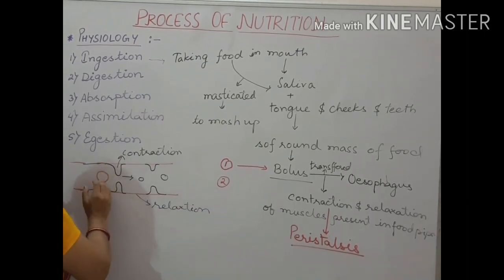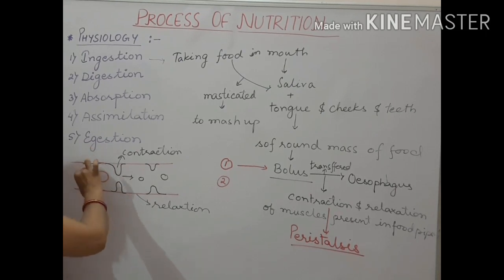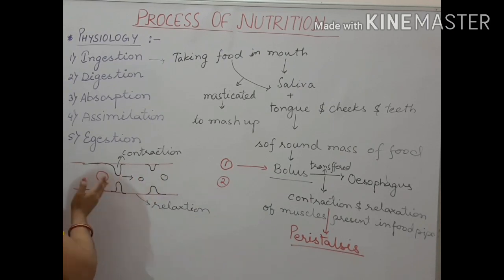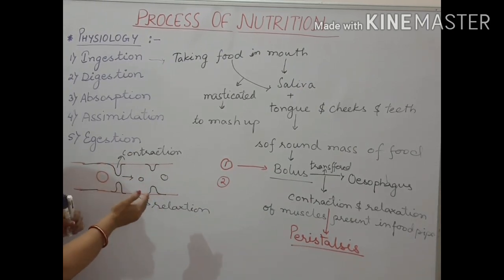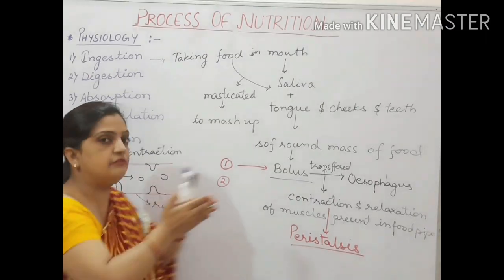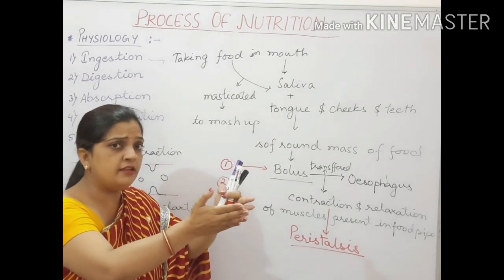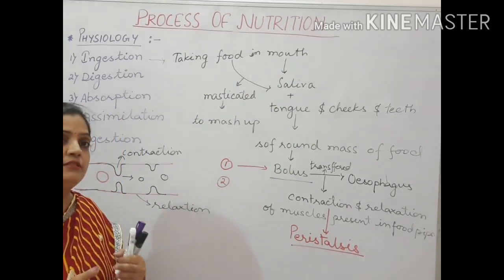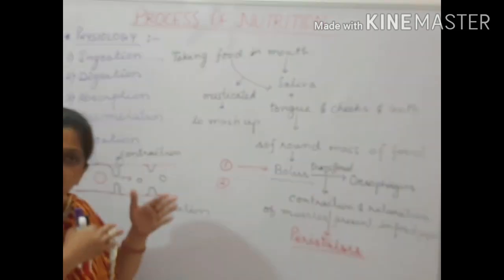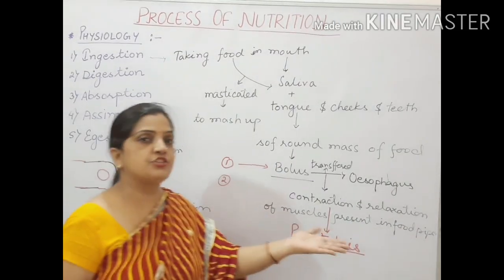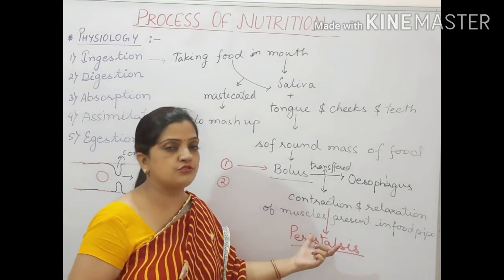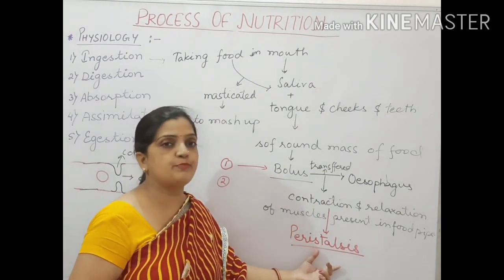So in this way the food will be contracted from behind and the food will be moving into the relaxed portion. Then again when the food passes into the relaxed portion, again contraction from behind will take place, and then again the food will move in a forward direction. By a similar action, contraction and relaxation of the muscles, the food will pass through the oesophagus and reach the stomach. This contraction and relaxation of the muscles present in the oesophagus is called peristalsis.